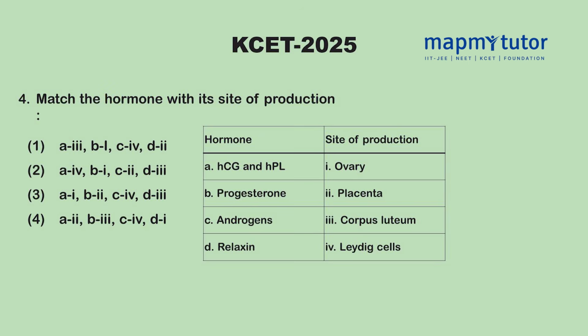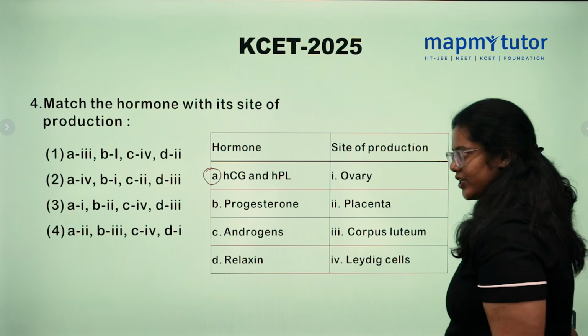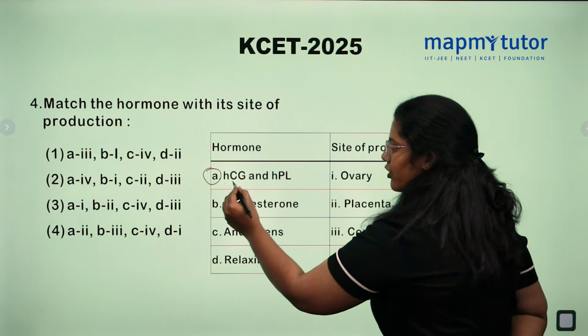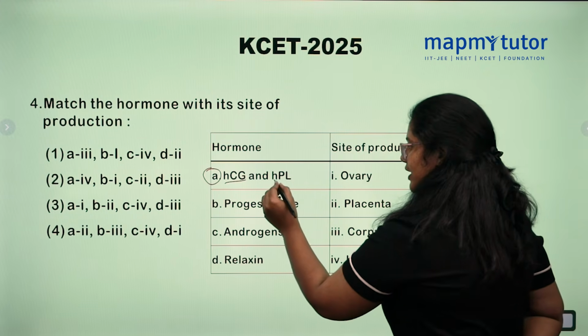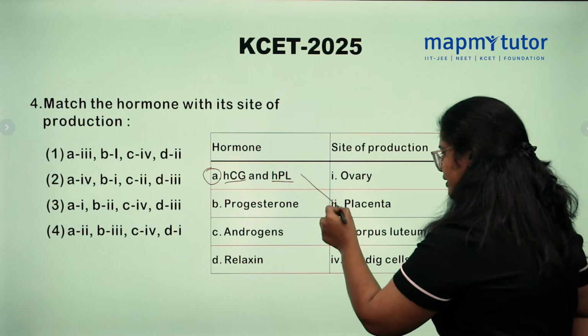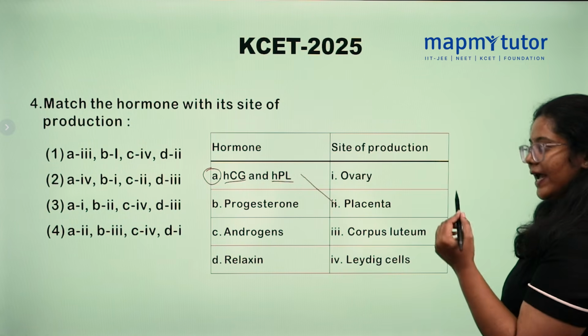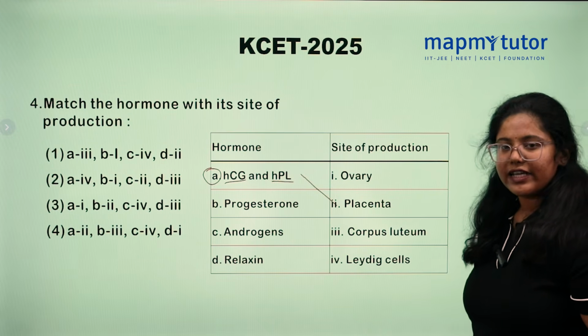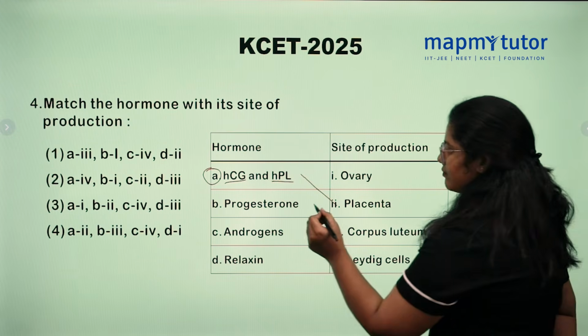Match the hormone with its site of production. Option A is HCG and HPL. Remember, what is HCG? Human chorionic gonadotropin. HPL is human placental lactogen which is secreted by the placenta. Remember, HCG and HPL are exclusively produced in pregnant women.